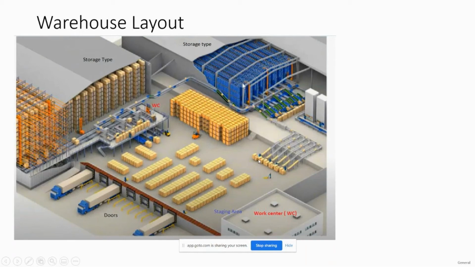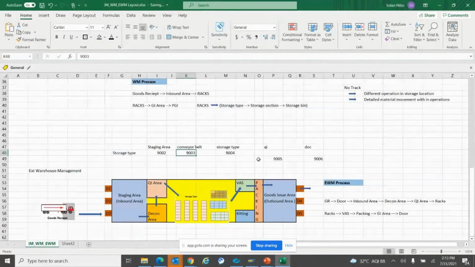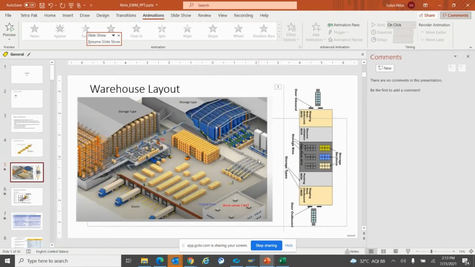My question is, when we scan at this entry level, when the material is getting unloaded from the truck or any vehicle and we are going to put it in the staging area, when the people are scanning that material, will the details of that product appear in SAP or what?